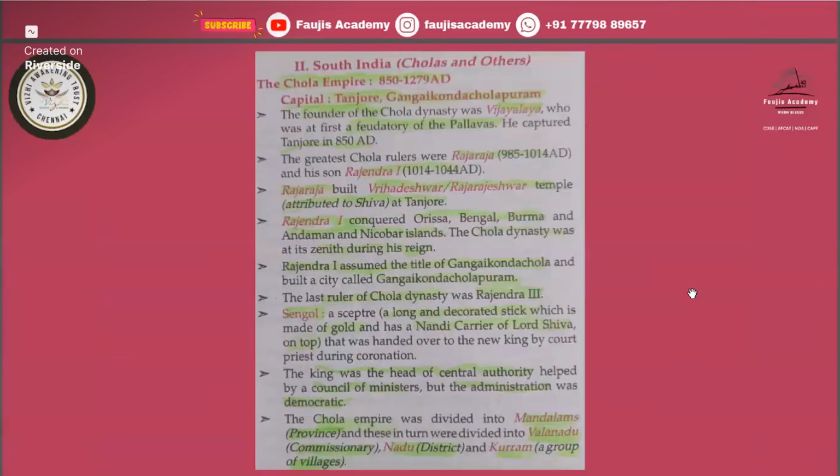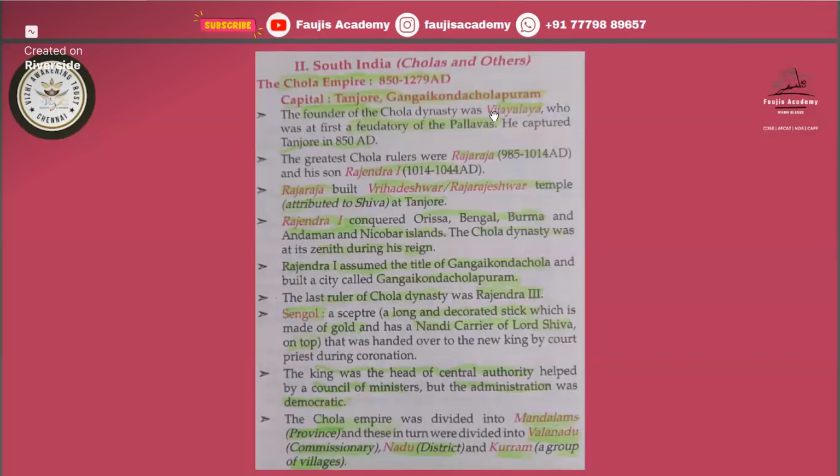Okay. Now we'll come to South India. In North India, we had to see only these three kingdoms: Palas, Gurjara Pratiharas, and Rajputs. Now we'll see about South India: the Chola kingdom, the Vijayanagara Empire, and the Bahmani kingdom. We'll see all these three. The Chola Empire's first capital was Tanjore, then it was changed to Gangaikonda Cholapuram. One of the kings founded the city of Gangaikonda Cholapuram and made it his capital.